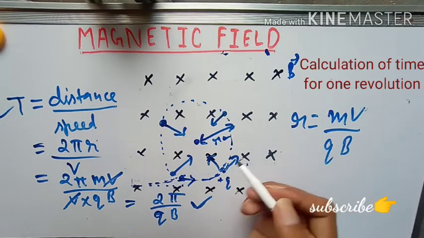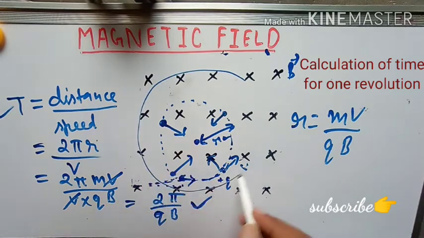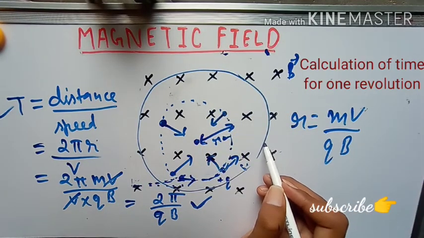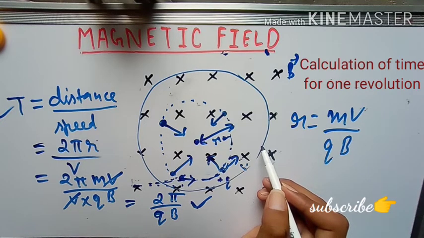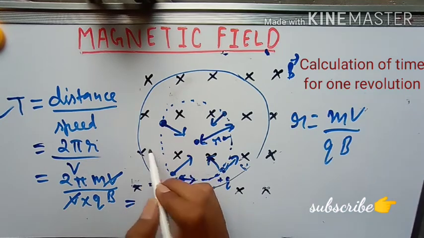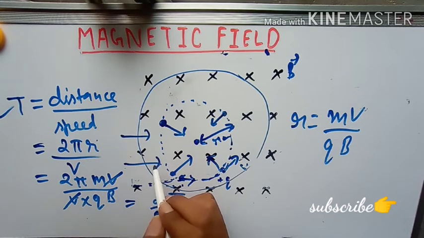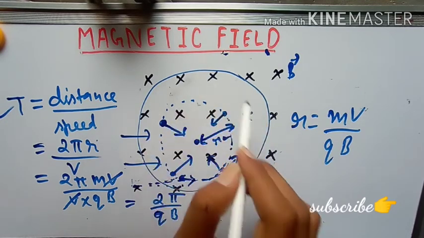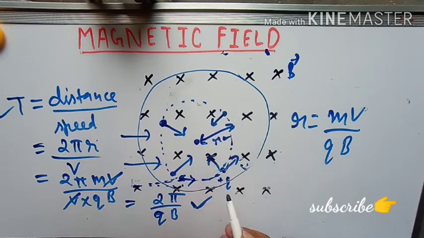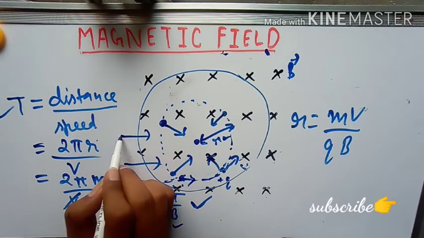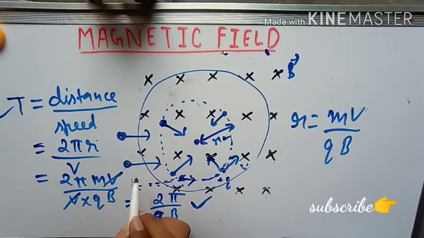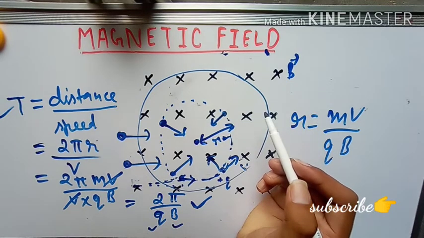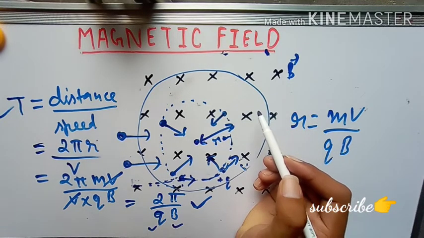So no matter how big the radius and no matter how big the speed, the time period will not be affected. I mean to say that when you project two charges inside this magnetic field with different velocities, their time of revolution, their time of making one circle, will be equal. They depend only on q, and if you make their charges the same, and the field is obviously the same, the time period is the same. Did you understand this? Okay, so move to next.